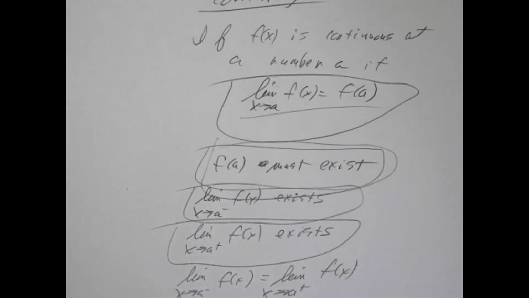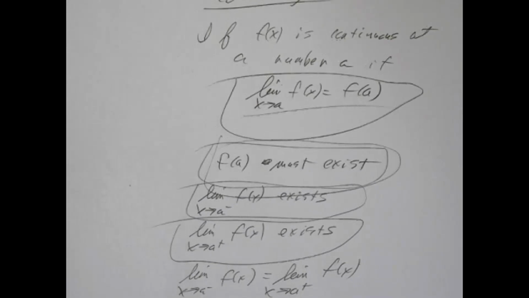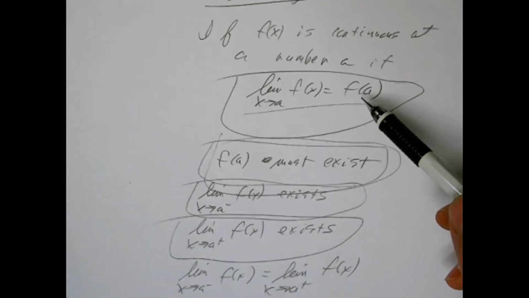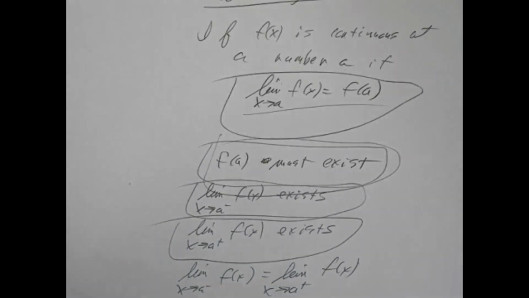Now, they ask you to show continuity on a particular interval. If you tried to use this definition exactly as written to show continuity on an interval, you'd be at it for the rest of your life, okay? Because you'd have to show continuity at every single number in that interval. And as we all know, there are infinitely many values in any interval, so you can't do it that way.